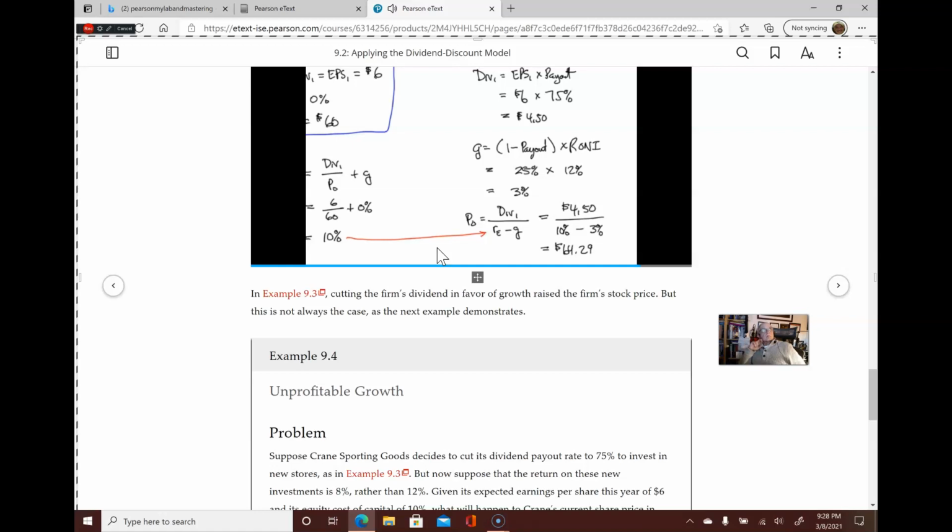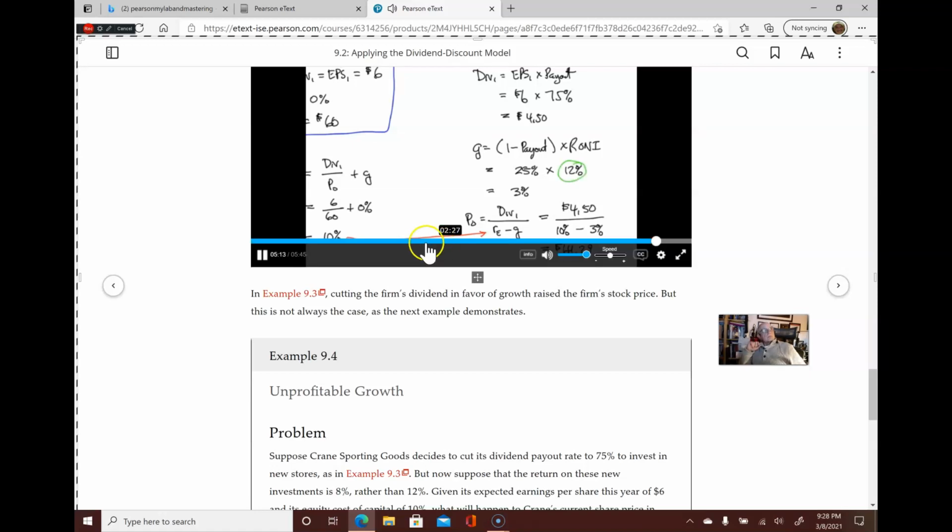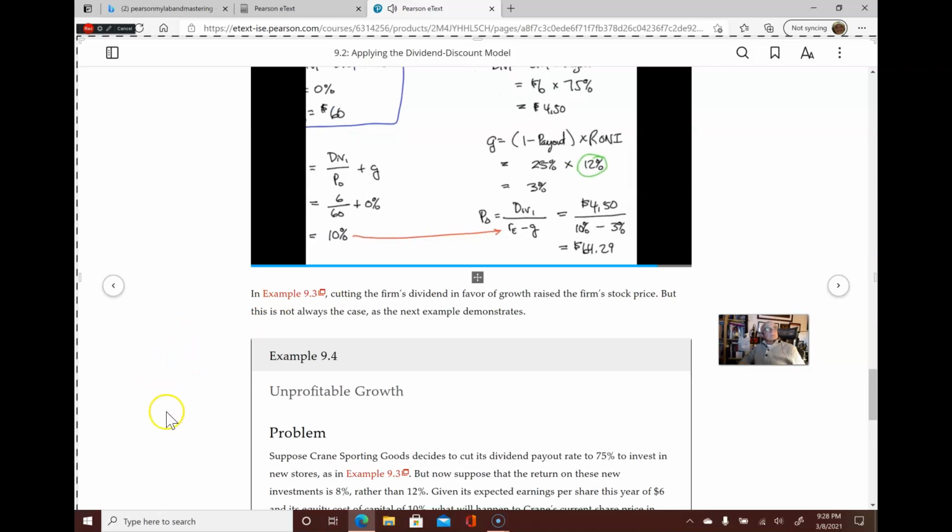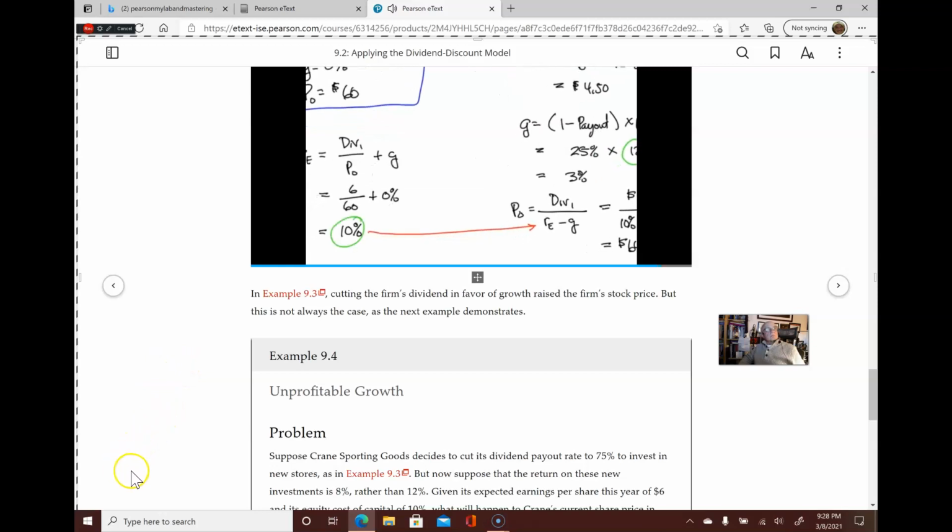Why is that the case? Recall that under the new policy, Crane is expecting to make new investments with a 12% return. On the other hand, we evaluated based on its current policy that its cost of capital is only 10%. Thus, these new investments represent a positive NPV opportunity for Crane. They have a higher return than Crane's cost of capital. As a result, Crane is adding value by making these new investments, and it's not surprising that its share price should rise. That need not always be the case, however, as our next example will illustrate.